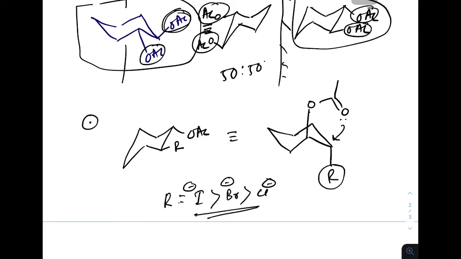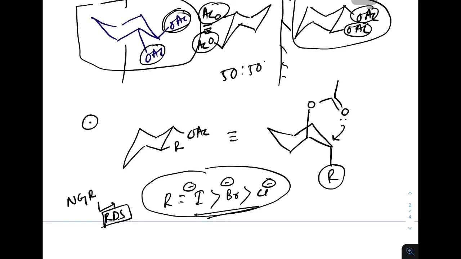So this is an important step to keep in mind. NGP is the RDS step, the rate determining step. Therefore, with increasing leaving group ability, the rate of the reaction changes. If there is iodine, the rate will be much faster than chloride.